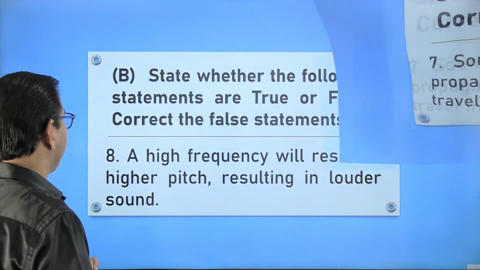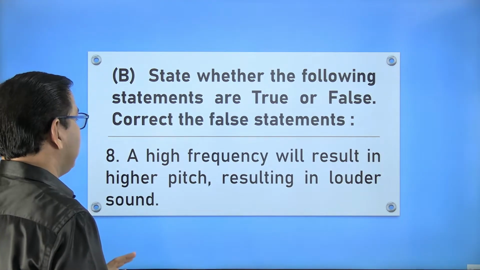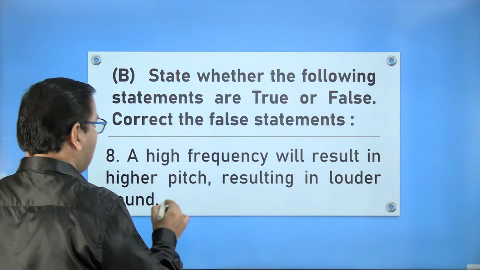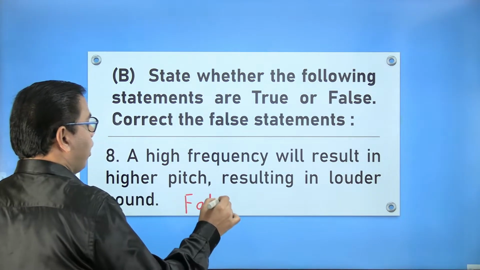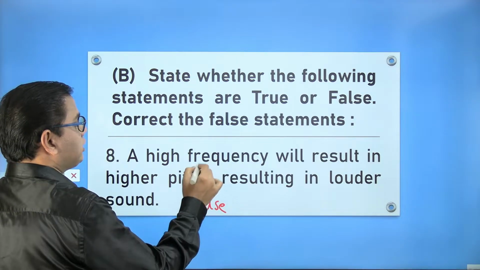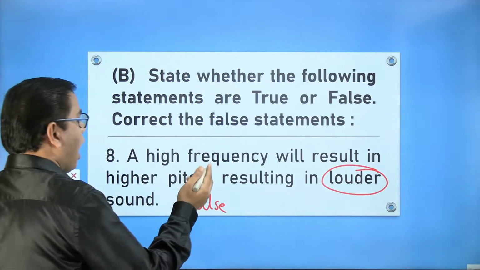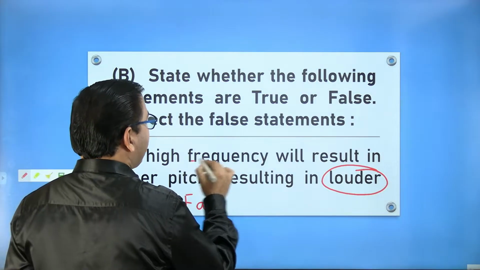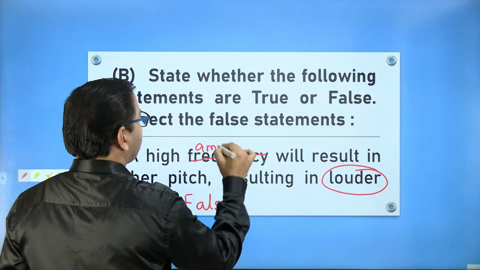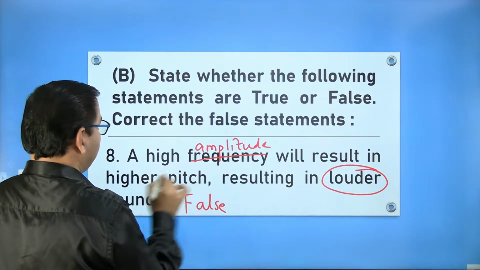Eighth question. A high frequency will result in a higher pitch, resulting in a louder sound. False. Why is it false? Because frequency or pitch is not related to a louder sound. So higher amplitude will result in a louder sound.